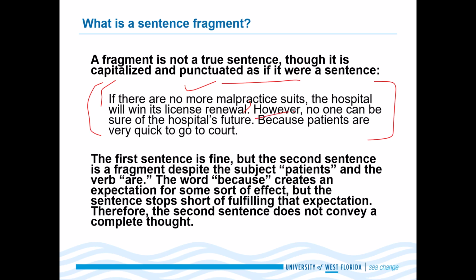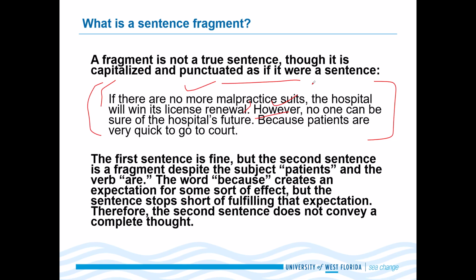however, no one can be sure of the hospital's future. Now we have a transition word at the start, which makes it suspicious. We need some more information. So this sentence looks like a sentence, yes, but it is a fragment. However, the H is capitalized, there is punctuation, there is a full stop at the end. It looks like a sentence, but it is a sentence fragment. It's not a complete sentence, right?